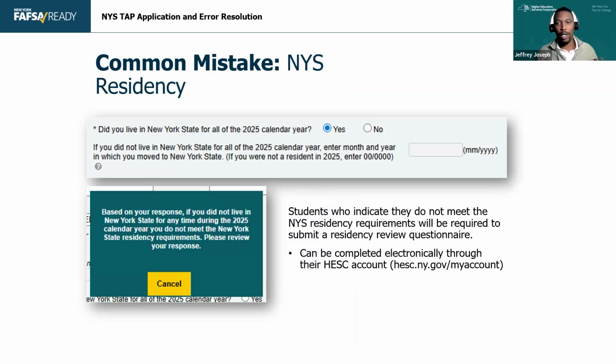Residency review is about, are you making New York State your home? Is this going to be your home state? So students that come here directly to go to college technically are making this their home state, and likely if they're from a different state, they're going to be dependent, and their parents are going to be that state of legal residence. So students should be aware of that before they fill out the TAP application.